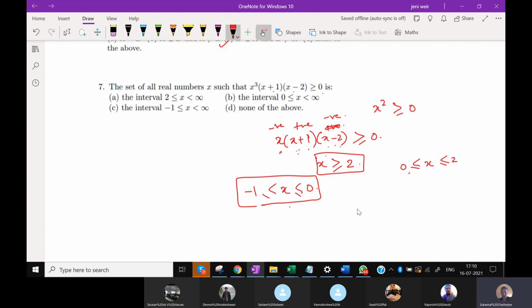So 2 positive and 1 negative will make the expression negative. So this will not be the range of values that x can take. So therefore, none of the above.